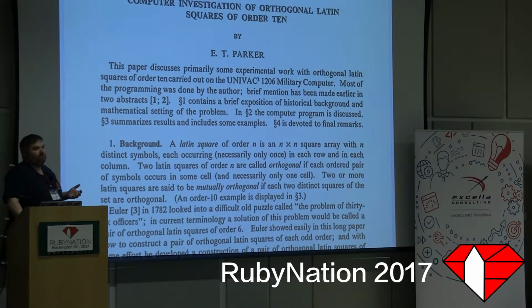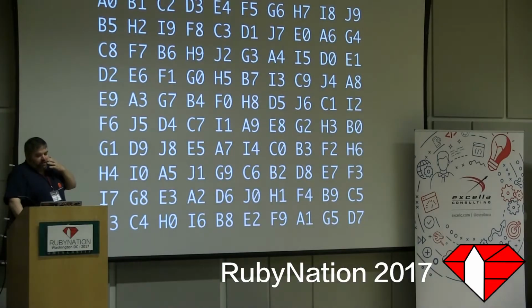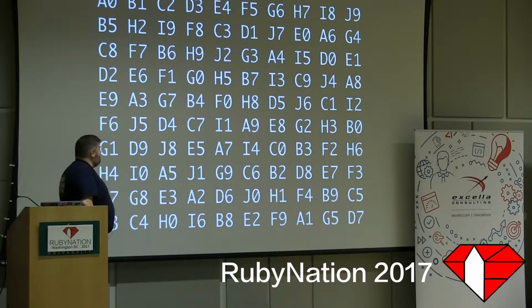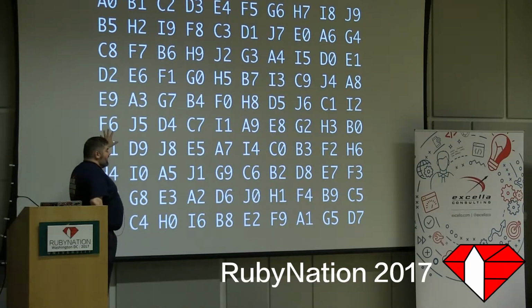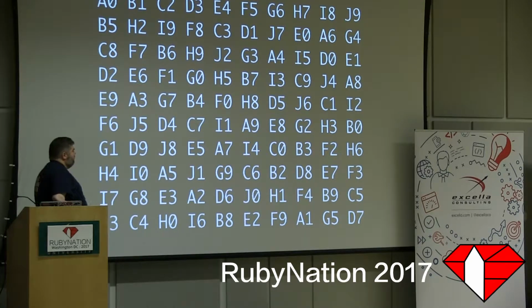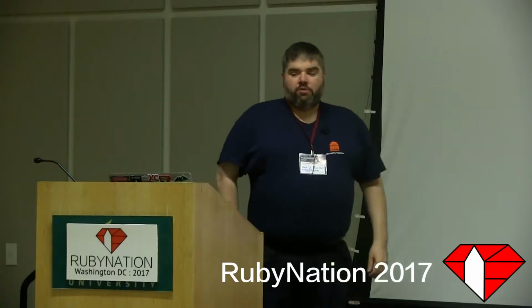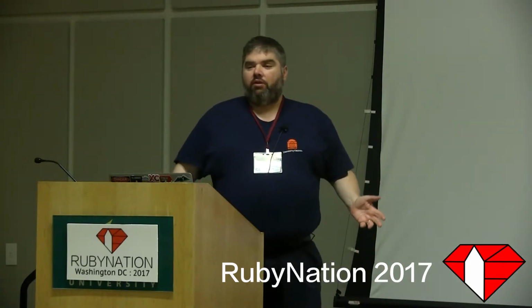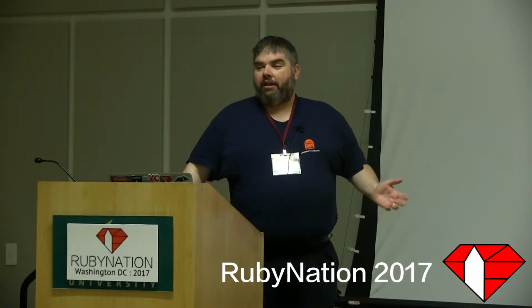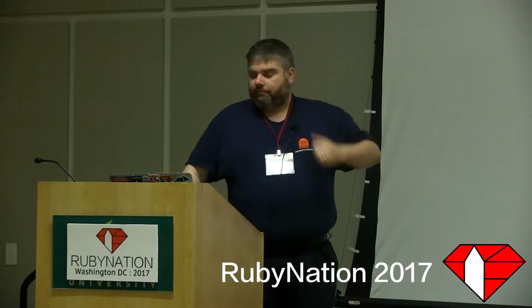I wanted to know how fast Ruby could solve this, right? Here's the first one my Ruby program ever found. Now I'm expressing it as numbers and letters, but another way to express this is every combination of letter and number here occurs exactly once. And every letter and every number occurs in a row and column exactly once. When these were discovered in 1963, the whole class was called Euler busters, because they proved Euler's theorem wrong here about Latin squares of order 10, that they didn't exist.